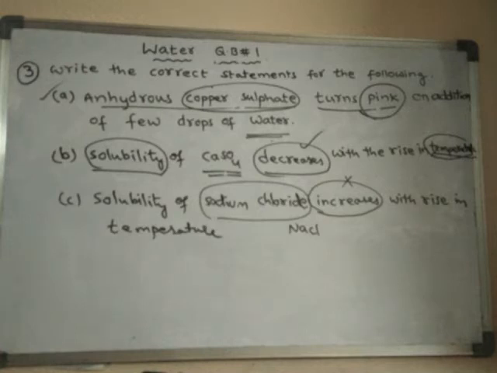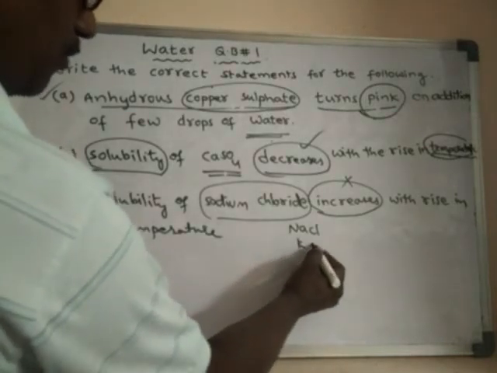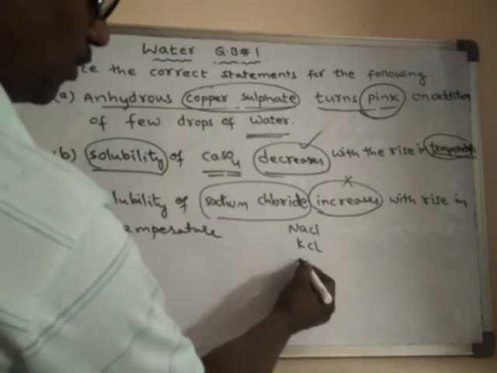Here there are certain substances whose solubility does not change with temperature. They are not affected: solubility of sodium chloride, potassium chloride, lithium chloride.